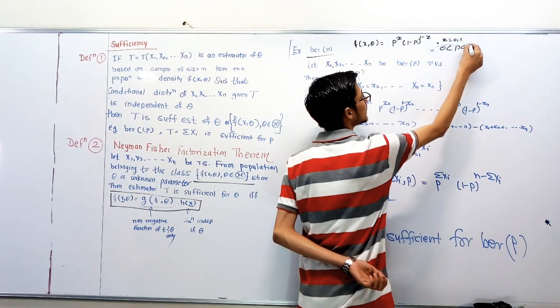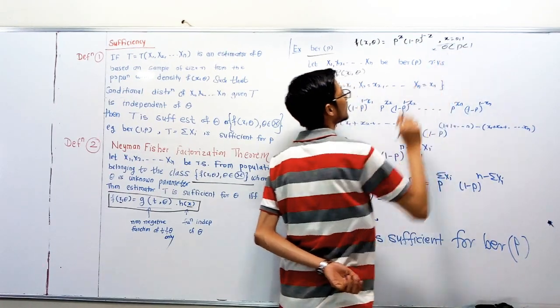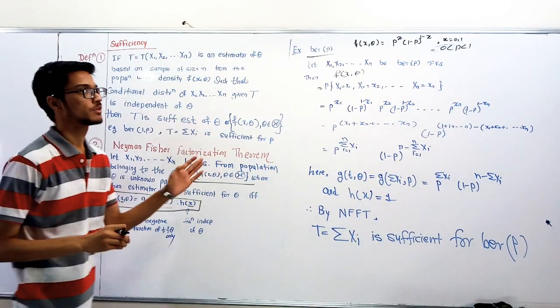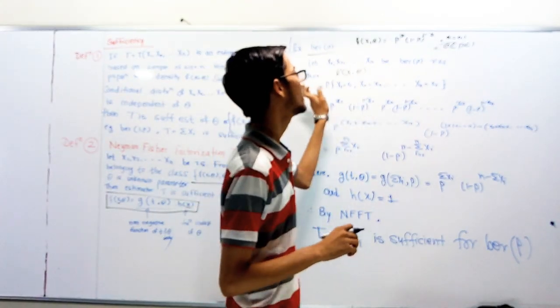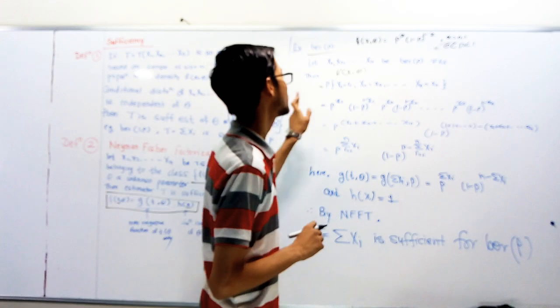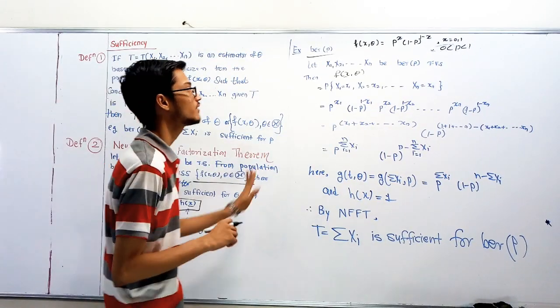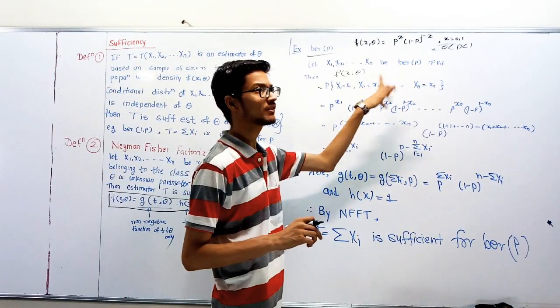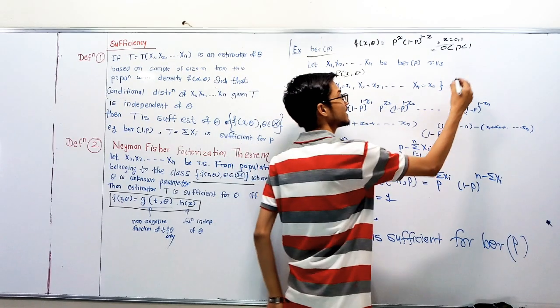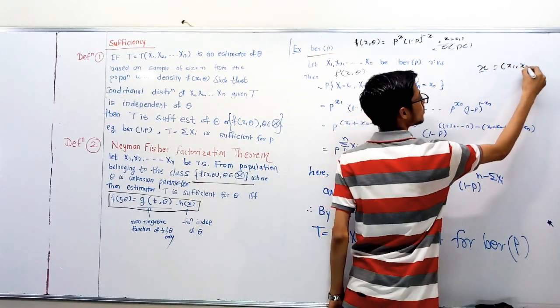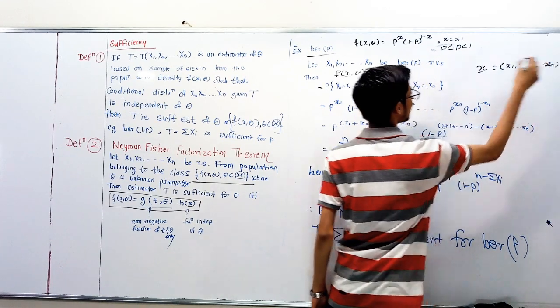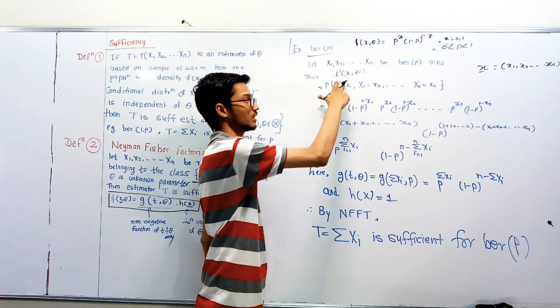P with 0 less than p less than 1, and q is equal to 1 minus p. We only take 1 minus p, therefore no problem. Let x1, x2, xn be Bernoulli p random variables. Then consider the family of distributions f of x bar comma theta. What is this x bar? It is the vector x1, x2 up to xn of random variables, therefore we note it as x bar.